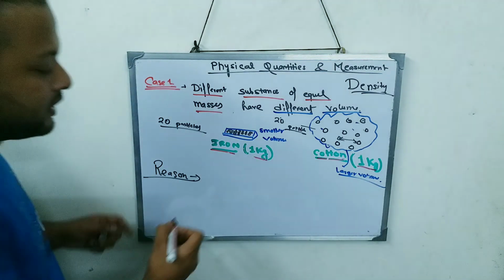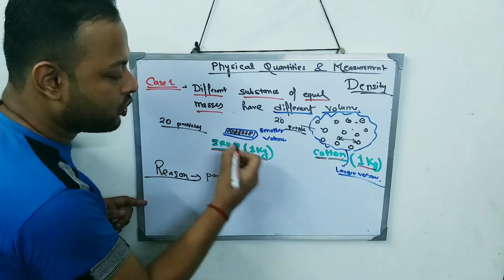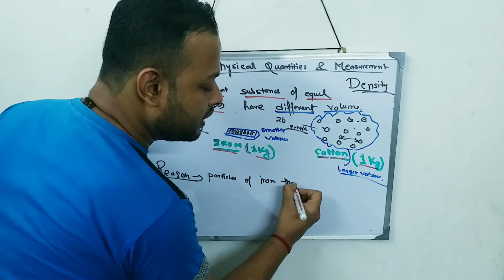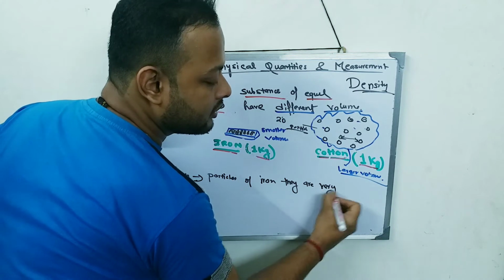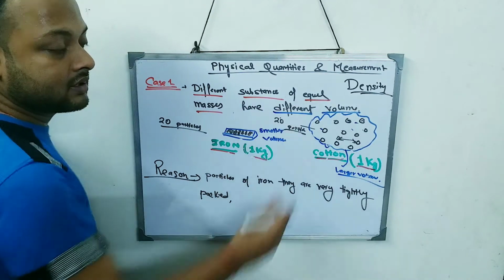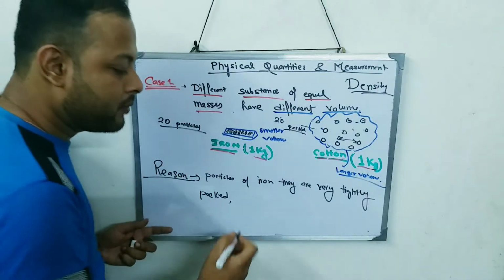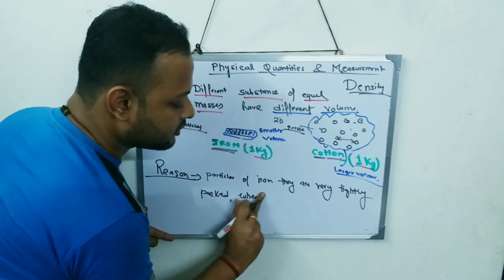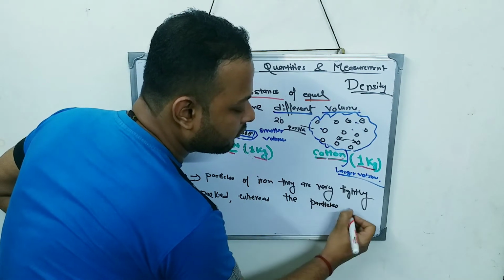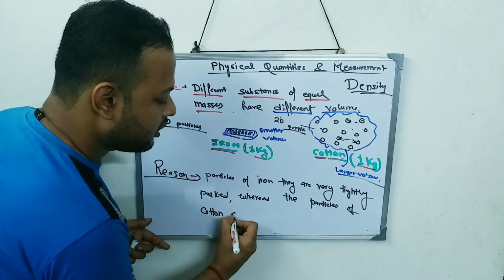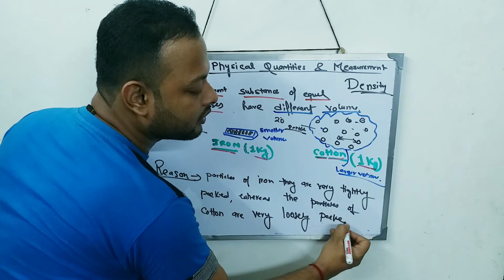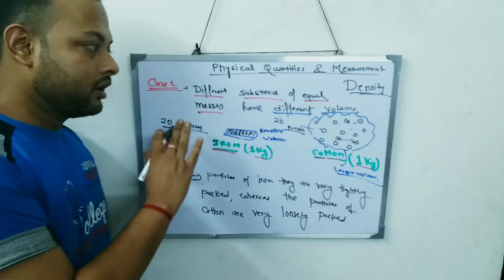So I can say that the particles of iron are very tightly packed, whereas the particles of cotton are very loosely packed. So I think you have understood this statement.